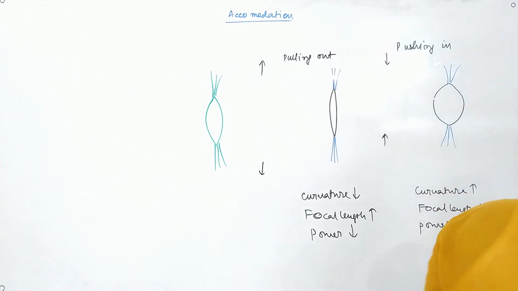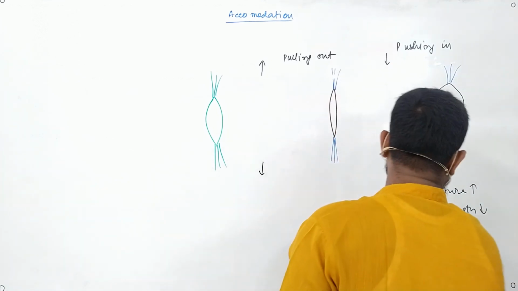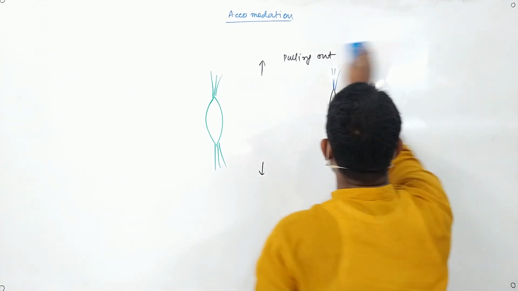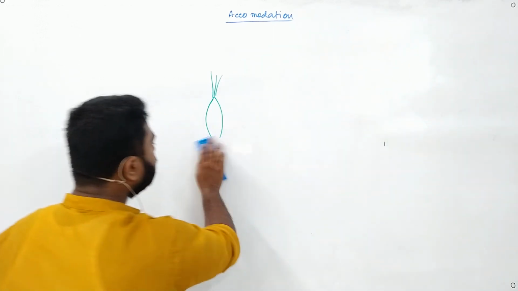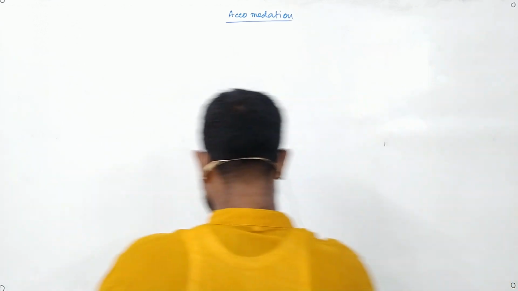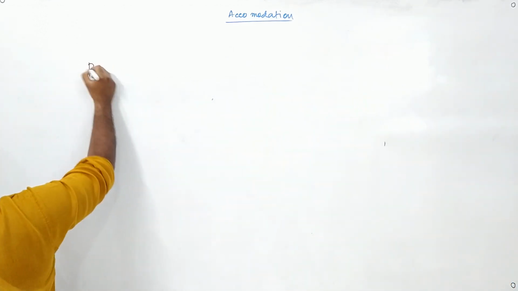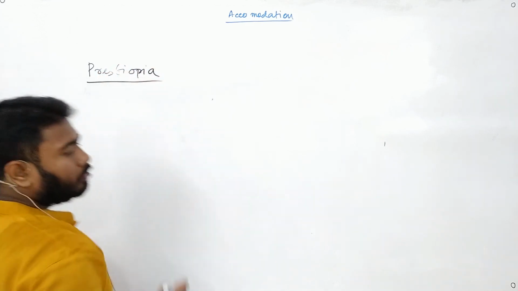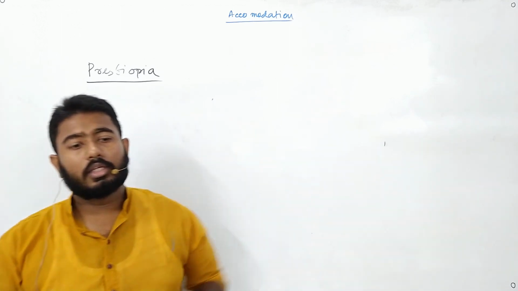Okay, this condition in which the curvature does not get increased beyond a certain limit and the focal length gradually increases, reducing the power, is known as presbyopia. What is it known as? It is known as presbyopia. Okay, so in presbyopia, what happens? The focal length gradually increases.